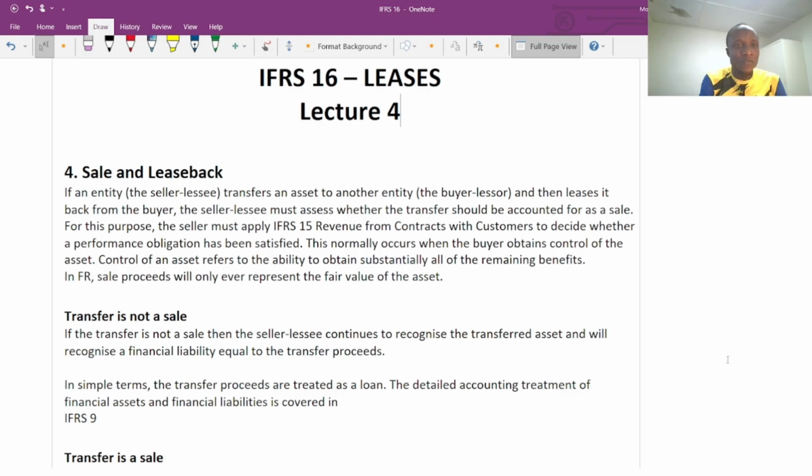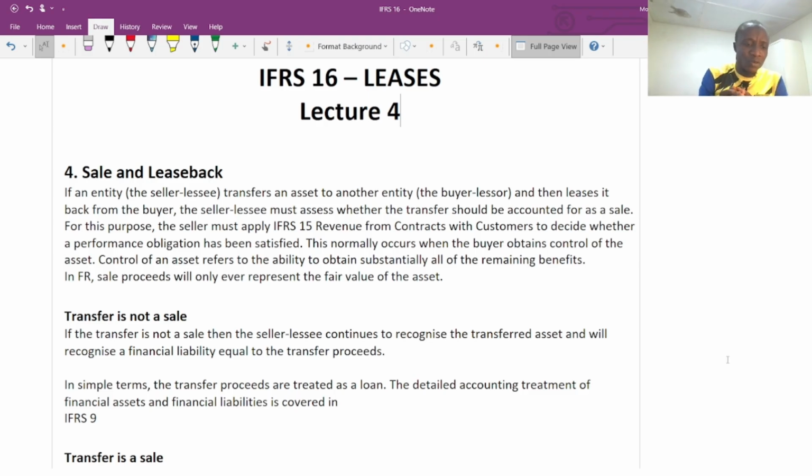This is what we refer to as a sale and leaseback. After I have made the sale to the buyer, I go into a lease agreement with the same buyer again. In this situation, I become the lessee because I am the one that will have the right to use the property.